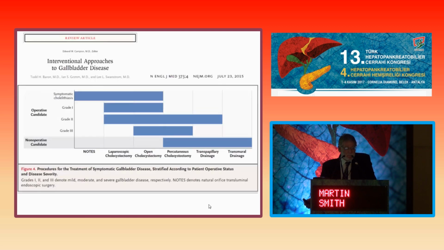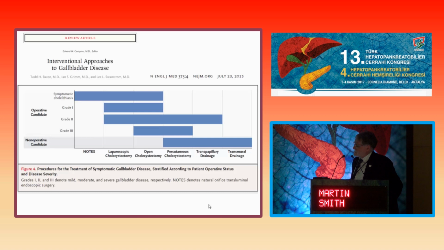Now, this description for me was quite helpful, because if you look at this table, you can see that they talk about the different grades. I'm not going to talk about all of this, but we have these options, which are laparoscopic, open, percutaneous, transpapillary, and transmural drainage. And according to the grade, it defines which procedure is most helpful. And again, I'm not sure about the absence of laparoscopic cholecystectomy in grade 3, particularly in areas where excellent skills exist. But I do think this helps in general to define what should be the normal surgical option in this disease.